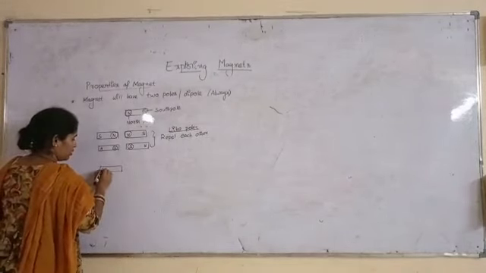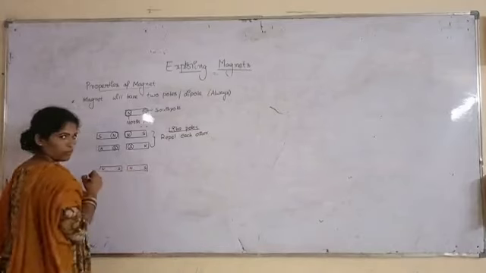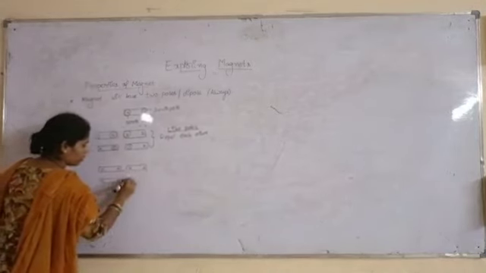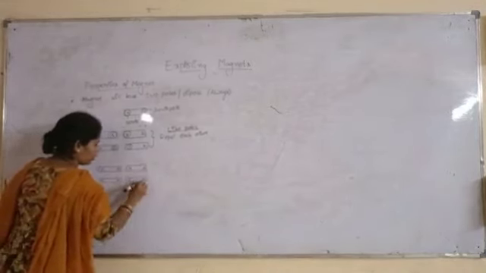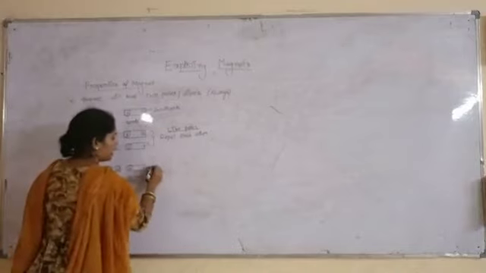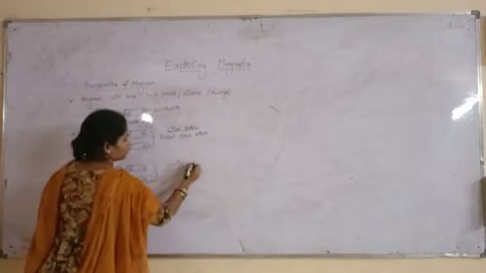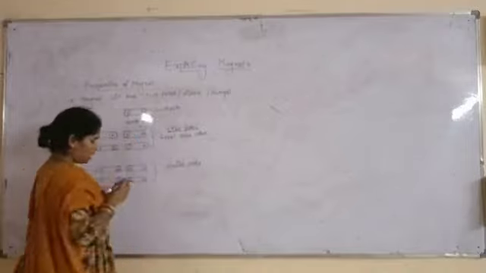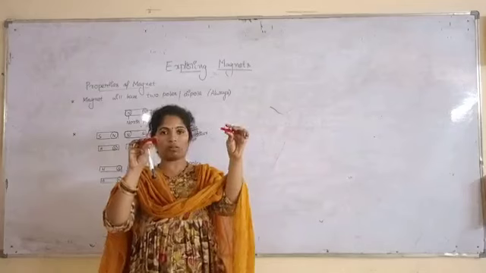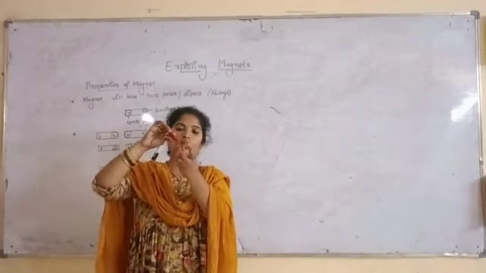Unlike poles, that means north, south or south, north. Unlike poles: this is north and this is south. If I bring them close, see whether they are attracting? Yes, they are attracting each other.